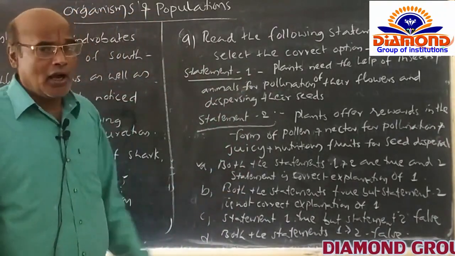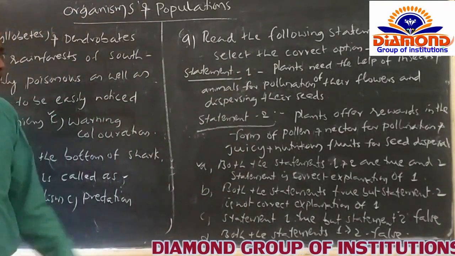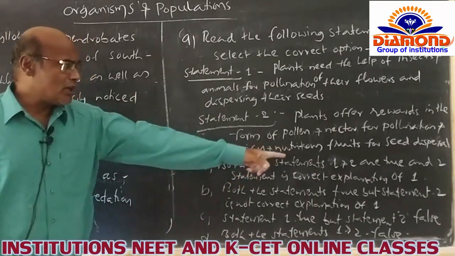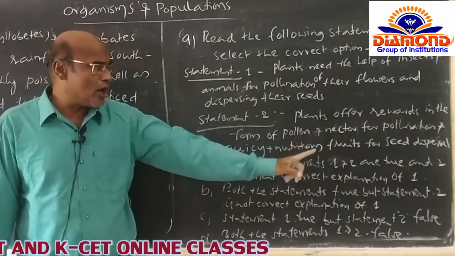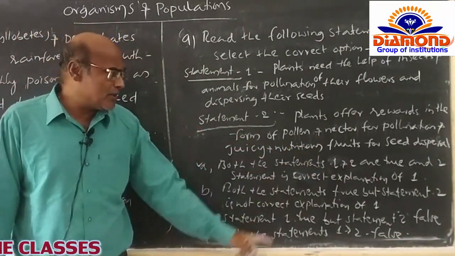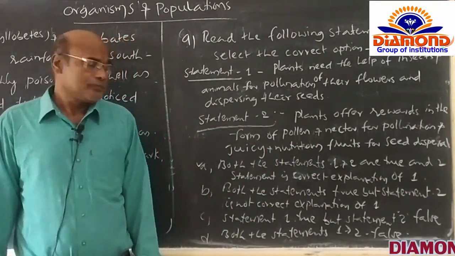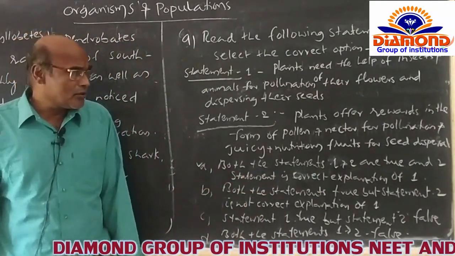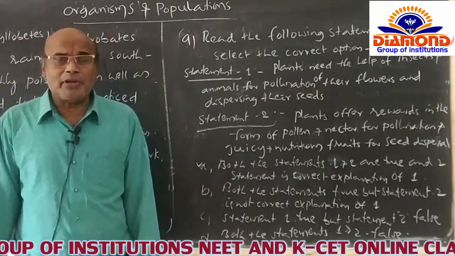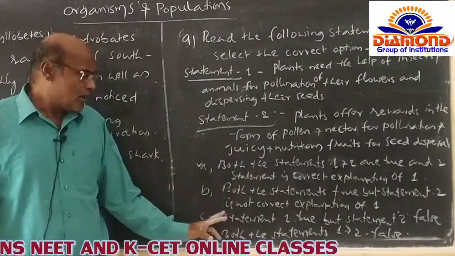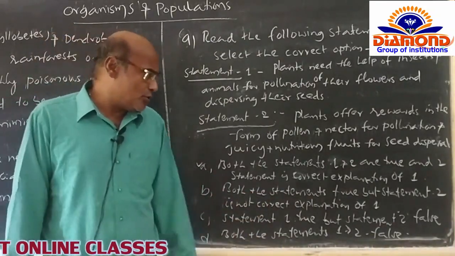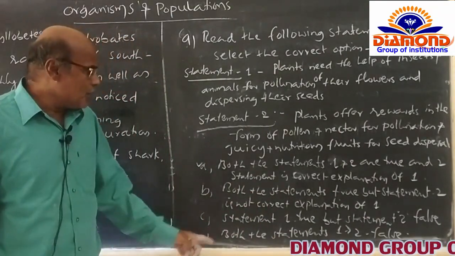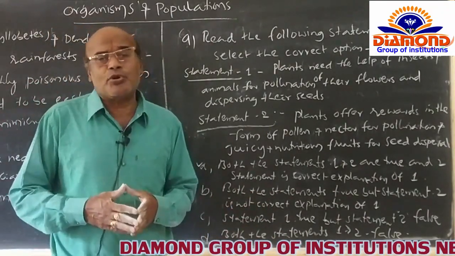Now we go for the four options. Which option is supporting this question? The first option, as usual, option A: both statements 1 and 2 are true, and statement 2 is the correct explanation of 1. Option B: both statements are true, but statement 2 is not a correct explanation of 1. Option C: statement 1 is true, but statement 2 is false. And option D: both statements 1 and 2 are false.